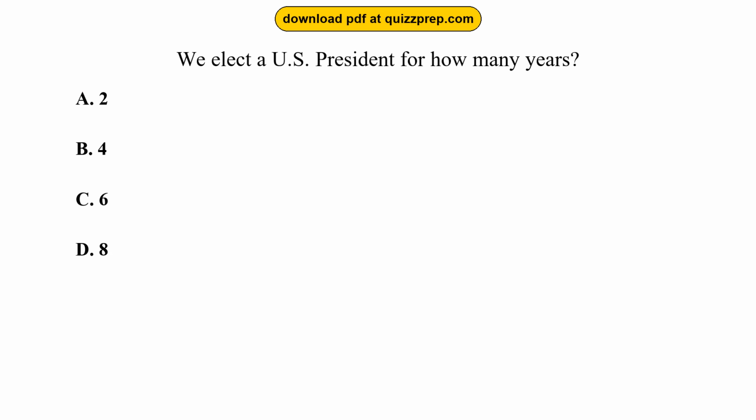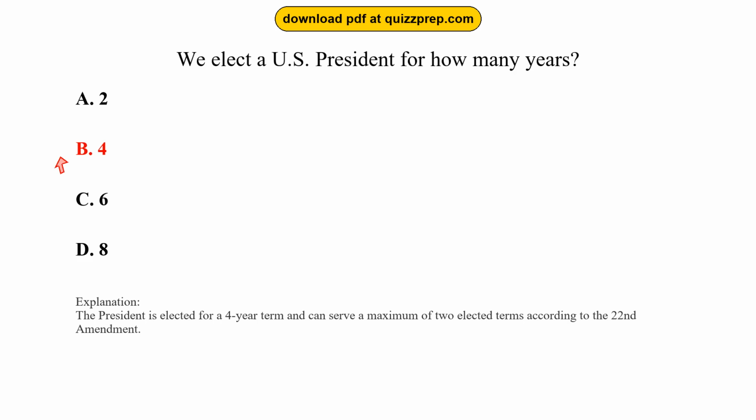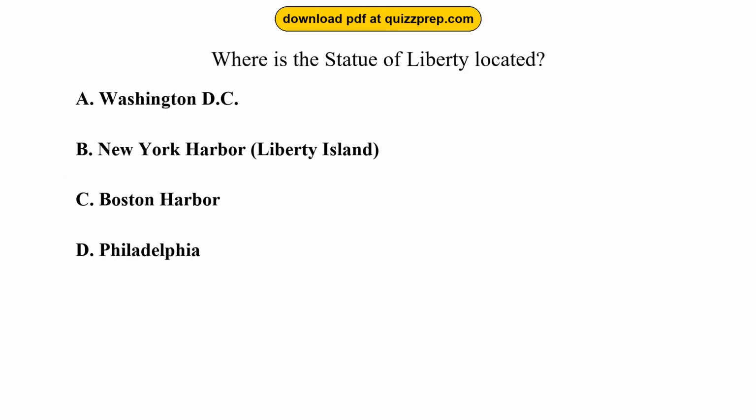Question 42. We elect a U.S. president for how many years? Option A, 2. Option B, 4. Option C, 6. Option D, 8. The correct answer is option B, 4. The president is elected for a 4-year term and can serve a maximum of 2 elected terms according to the 22nd Amendment.